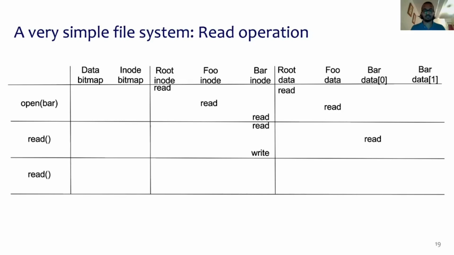Next, we read in bar's inode again to figure out the data block number 1 location. Then we read in the data block 1, and then we update the bar inode with the access time.